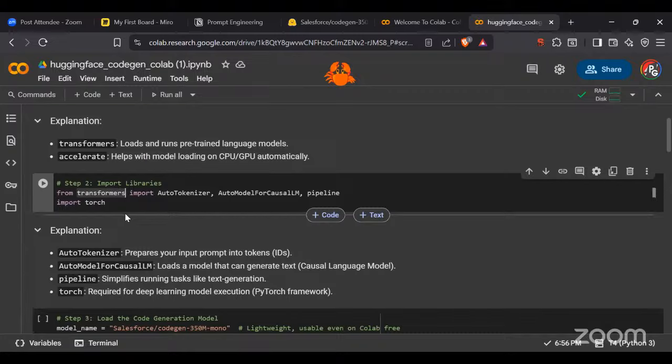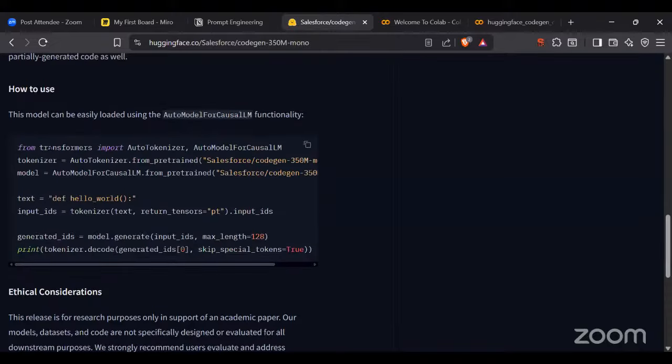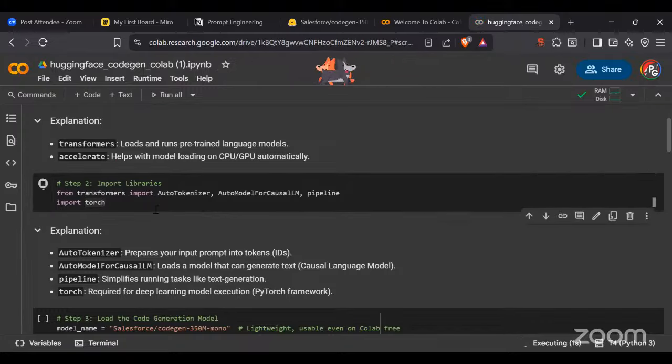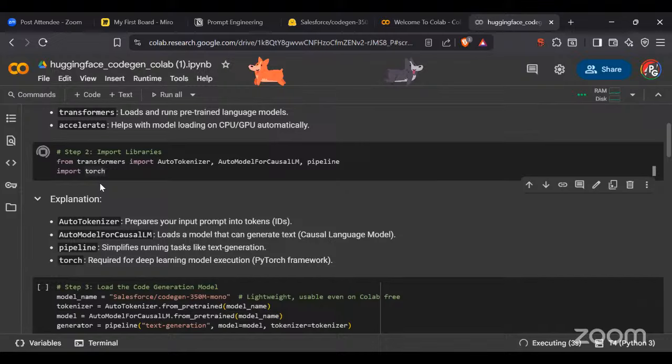Now what will we do? We have imported the libraries. Remember the same thing that I had above in this Salesforce part. See, right? The same thing is here. Here, transformers, tokenization, and pipeline to make it a much smoother way to generate the text and everything. So I have imported these libraries. Okay, and PyTorch I'm talking about.